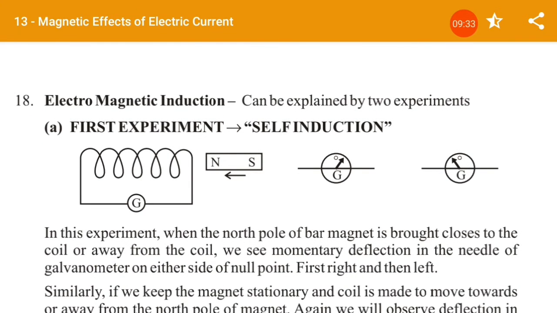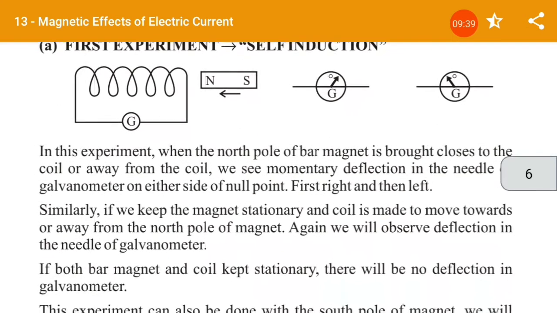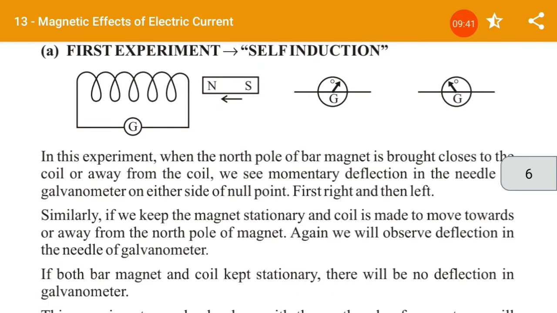Electromagnetic induction can be explained by two experiments. In the first experiment, you can see the galvanometer placed in the circuit.